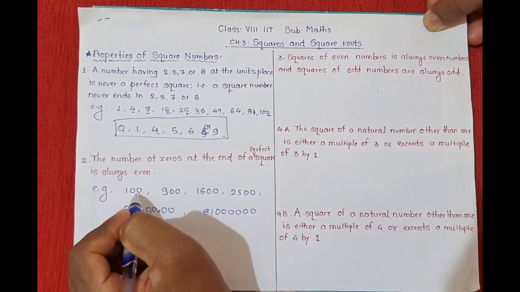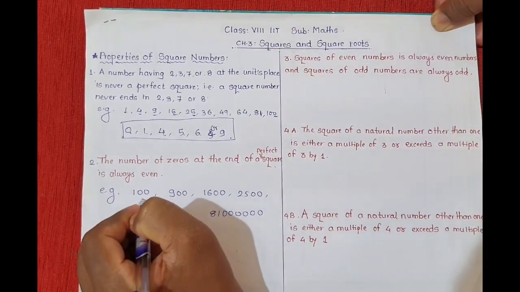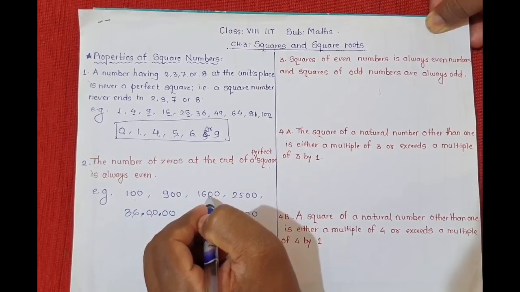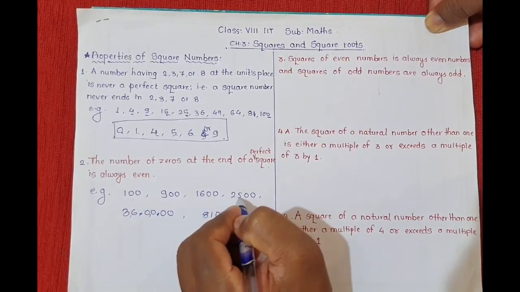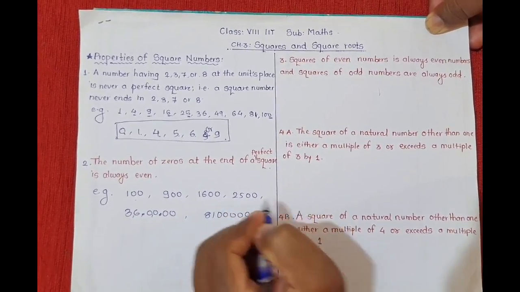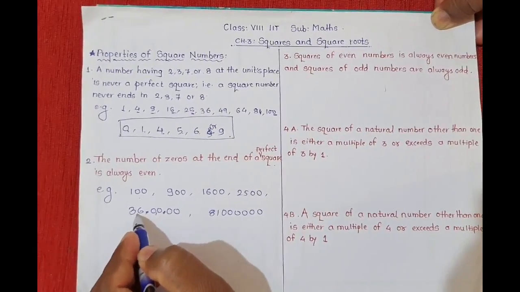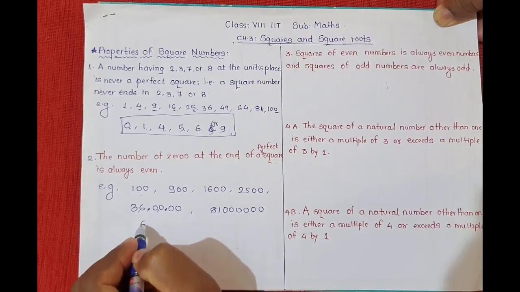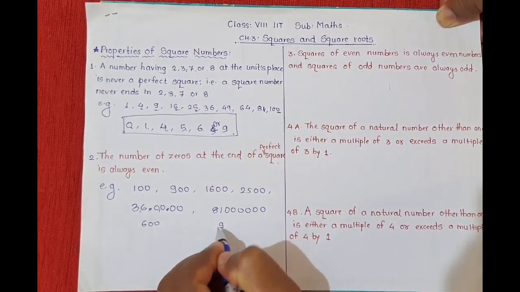See, 100 is the square of 10, 900 is the square of 30, 1600 is the square of 40, 2500 is the square of 50. And 360,000 is the square of 600.